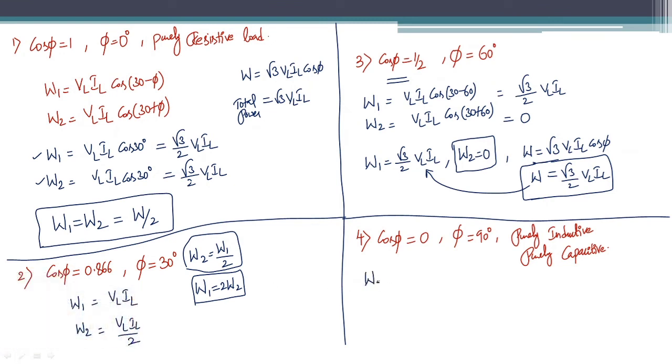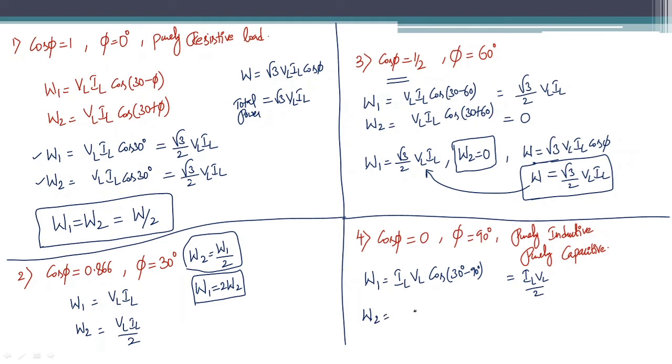So W1 is equal to, according to the first equation, what is W1? It is VL IL, both are the same, cos of 30 minus 90. Cos of 30 minus 90 is minus 60. Cos of minus 60 is cos 60. So it is IL VL by 2. Next, what is the W2 value?